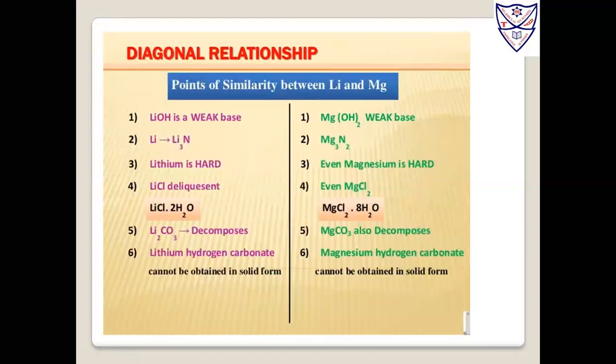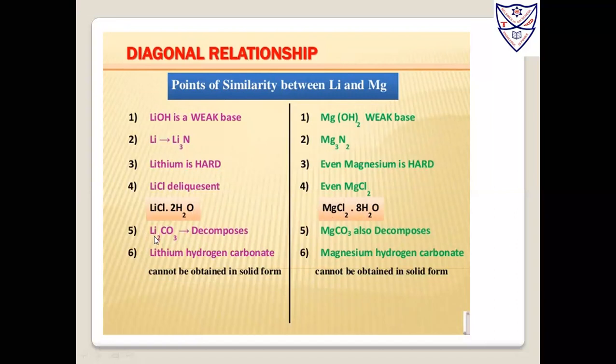So what are the points of similarity between lithium and magnesium? Lithium hydroxide and magnesium hydroxide are weak bases. When lithium comes in contact with nitrogen, it forms Li3N, and here also Mg3N2. Lithium is hard, and even magnesium is hard. Lithium chloride is deliquescent, and even MgCl2 when it comes in contact with water. So LiCl plus 2H2O is there, and here MgCl2 plus 8H2O is there.